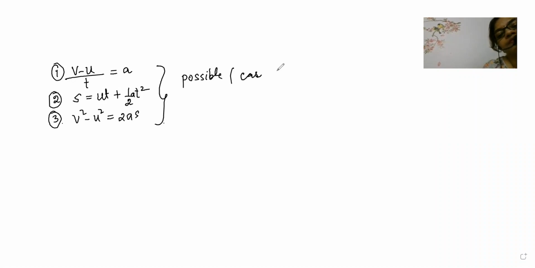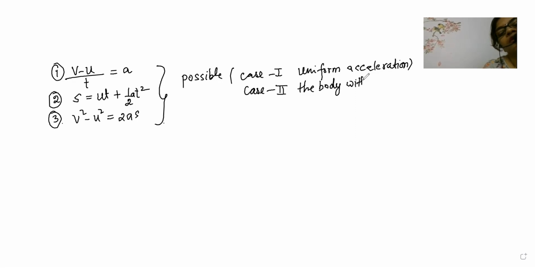Case 1, it is possible for uniform acceleration. The second case is needed when the body will move in a straight line.